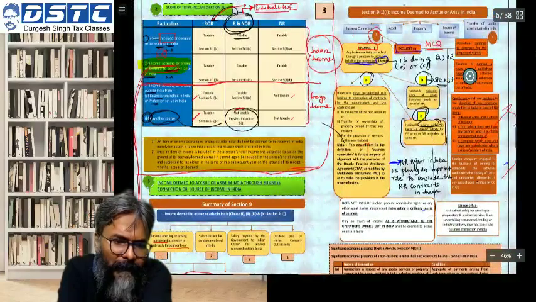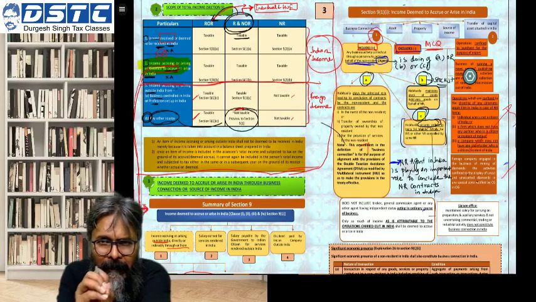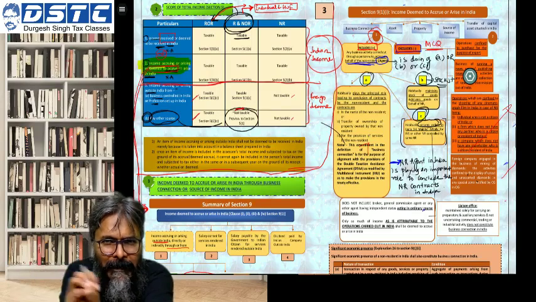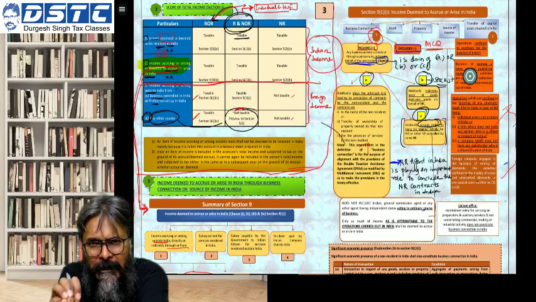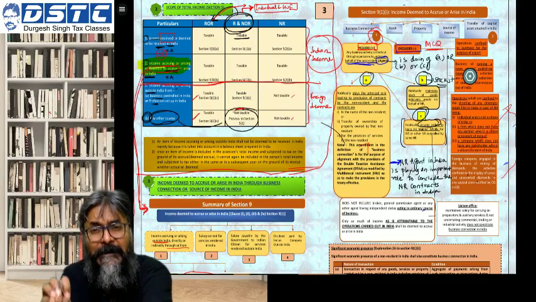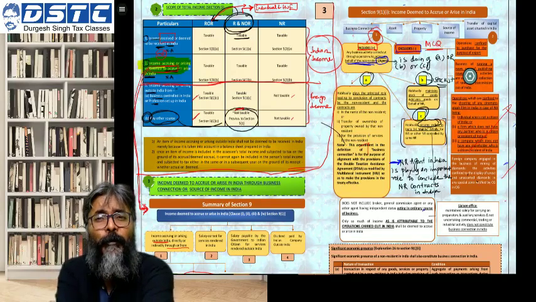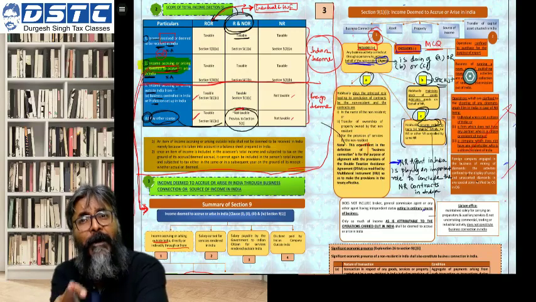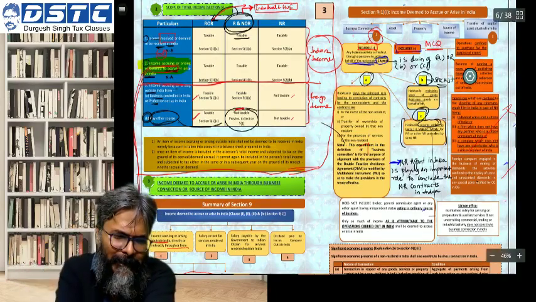And with that, now students, we quickly run through the exclusion side. Again I'm repeating, students, pay attention: if the non-resident has got an agent in India who is performing either activity A or activity B or activity C, then the non-resident will be said to have a business connection in India, and through that business connection, whatever income arises will be considered as income deemed to have accrued or arisen in India. Accordingly this would be an Indian income. And if it is an Indian income for a non-resident, will it be taxed in India? The answer is yes, it will be taxed in India.